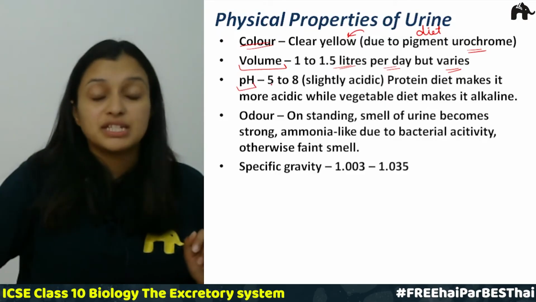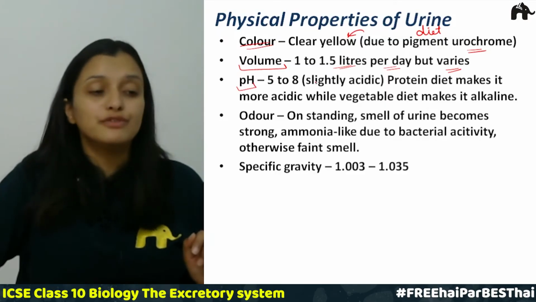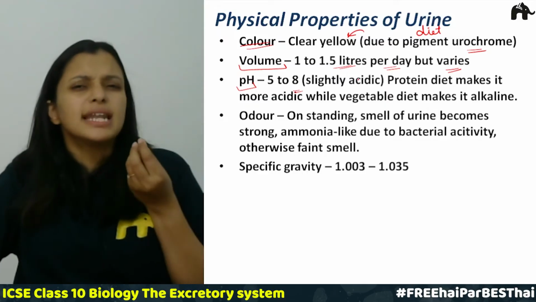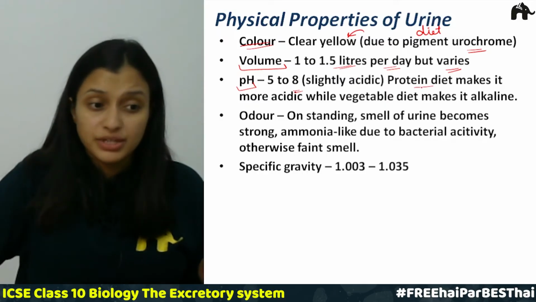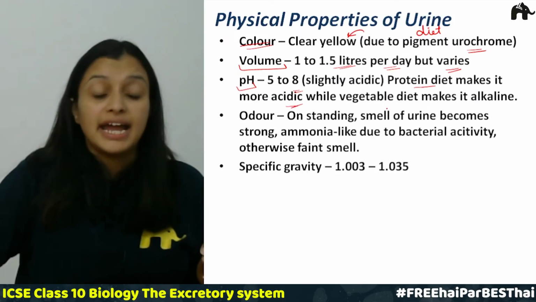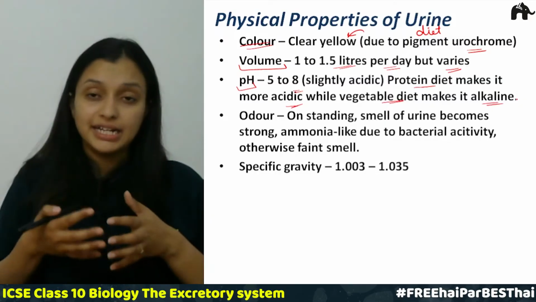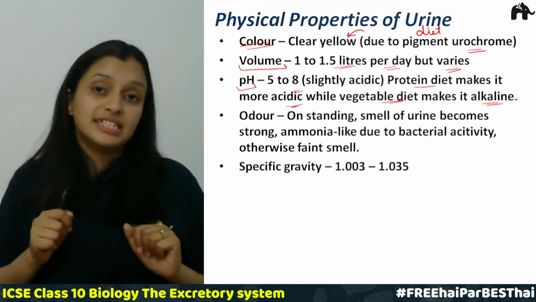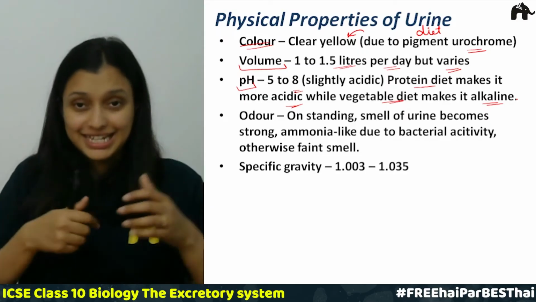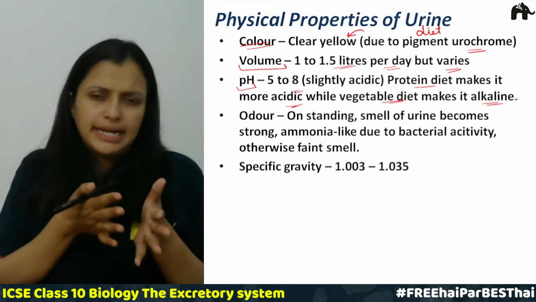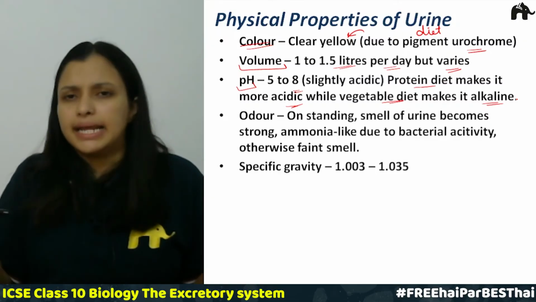The next is the pH. The pH of urine is 5 to 8, right, which is slightly acidic. Proteins make it more acidic, and a vegetable diet makes it more alkaline. So if you take a protein diet, your urine will be slightly acidic, and if you take a vegetable diet, your urine is going to be alkaline.